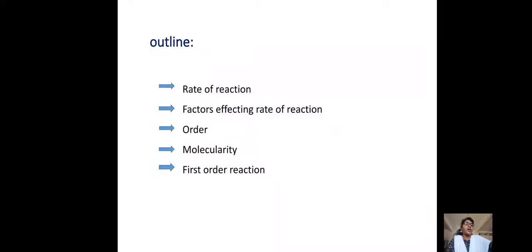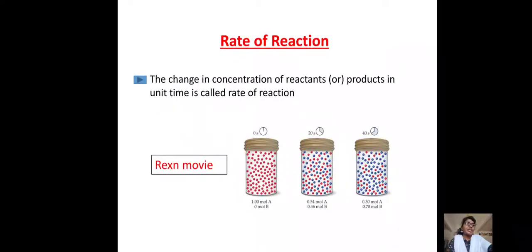So let us know what the rate of reaction is. First of all, I will give the general equation for rate of reaction. Rate of reaction is nothing but the change in a particular substance with respect to time.